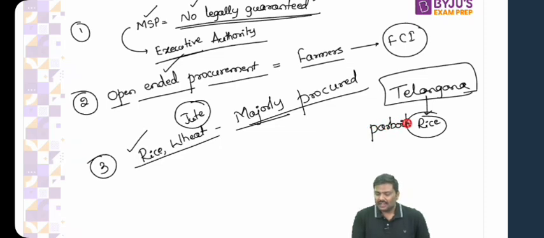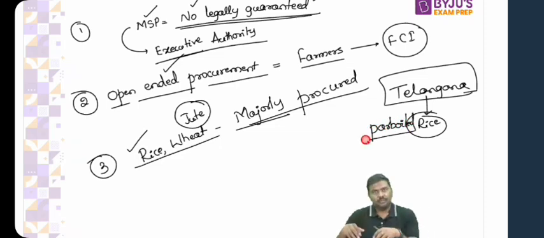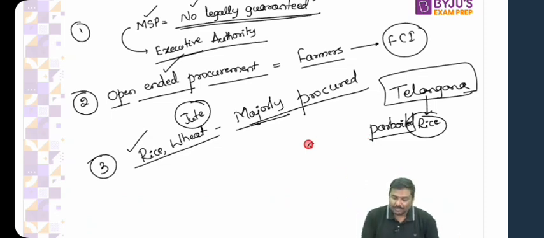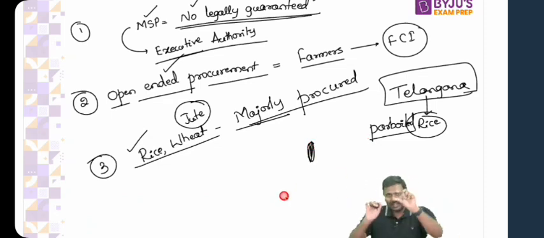Parboiled rice. And what is the meaning of parboiled rice? Partially boiled rice. Now some of you will be confused. You'll say, sir, what is this partially boiled rice? If you have seen the rice, otherwise type it in Google later. First you will have paddy. That is, the husk is there around the grain of rice. You will open up the husk like this and the rice grain is available inside the husk. Right? That is paddy.